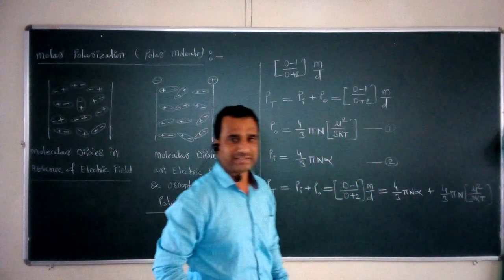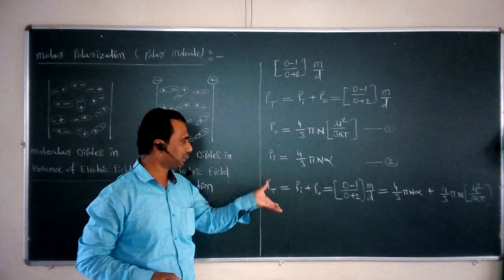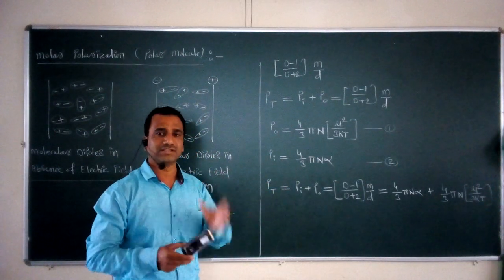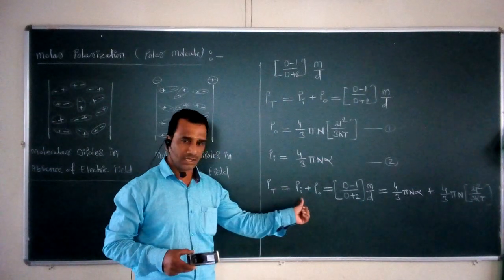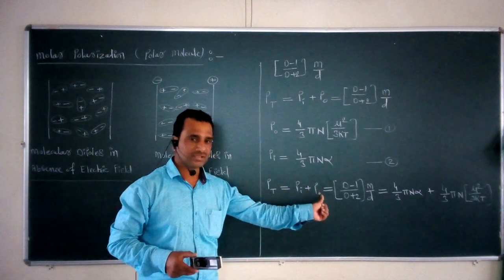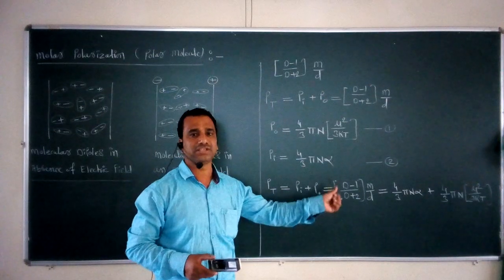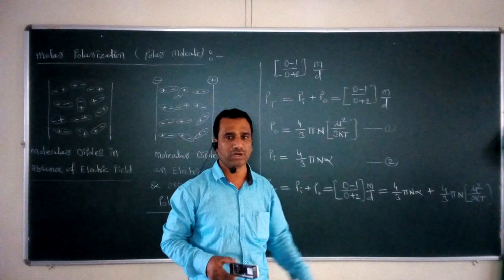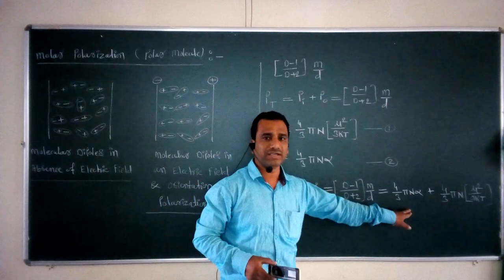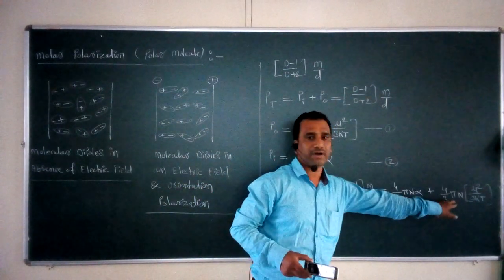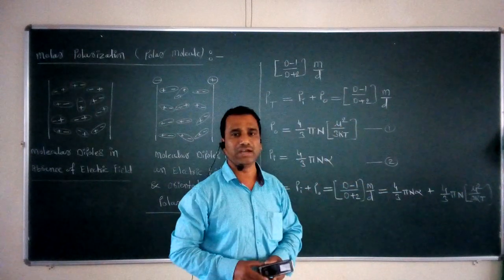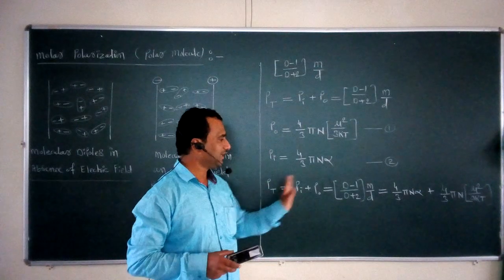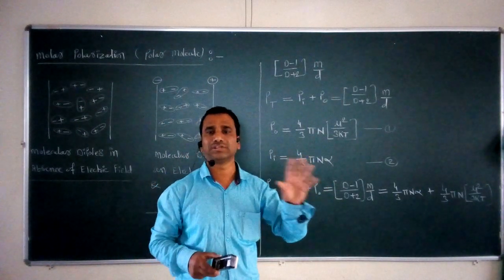So this is the final equation for calculation of the total molar polarization of a polar molecule, the summation of induced molar polarization plus orientation polarization, equal to (D minus 1) upon (D plus 2) into M upon D, equal to 4 by 3 pi n alpha plus 4 by 3 pi n mu square upon 3 into kT.